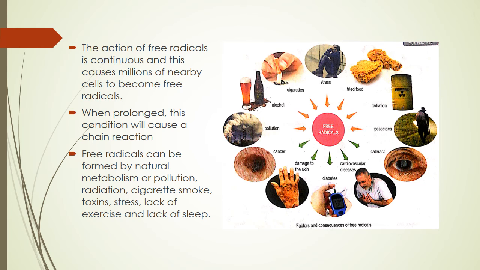The factors that can cause free radicals are pollution, drinking alcohol, cigarette smoke, and stress. When you are stressed, you also release free radicals, or when you eat fried food, the fried food is also able to produce more free radicals, or maybe radiation from radioactive sources, or radiation from your phone, computer, and also the pesticide. Okay, pesticide is a racun serangga. So this is 7 factors that can cause the free radical.